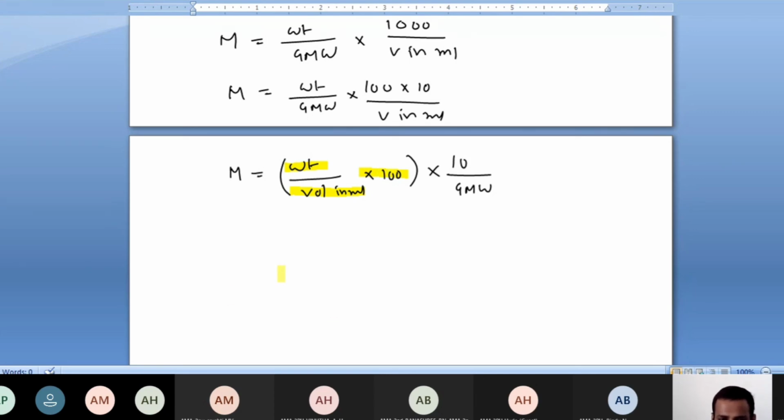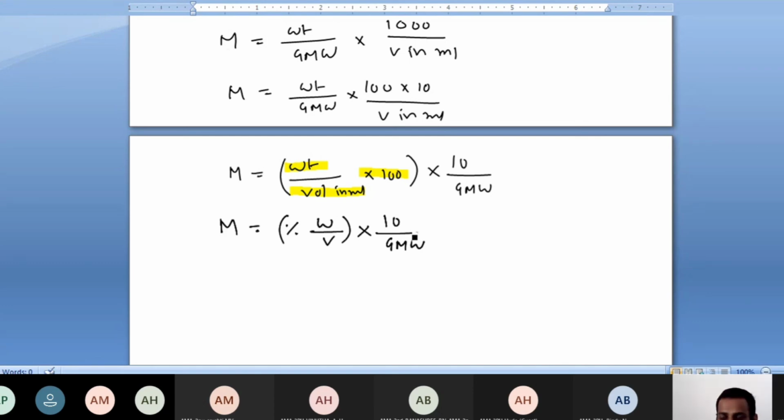So what is the relation? Molarity is equal to percentage weight by volume into 10 by gram molecular weight.